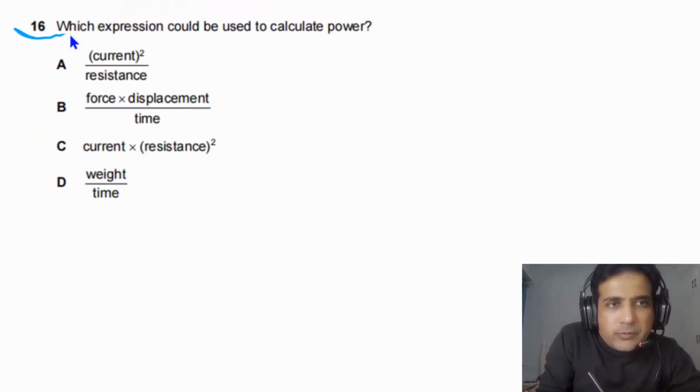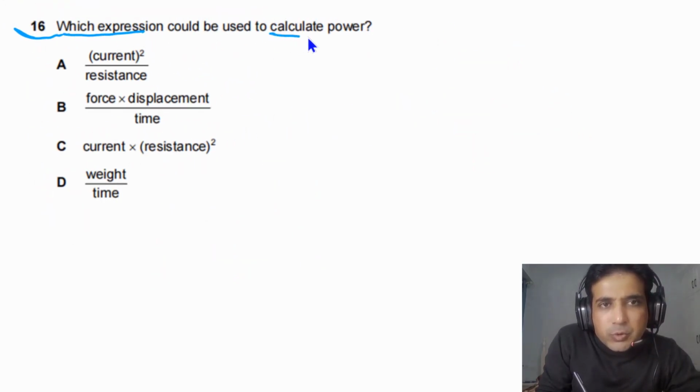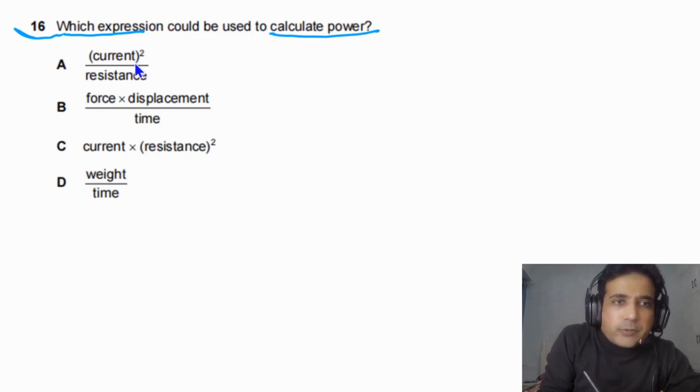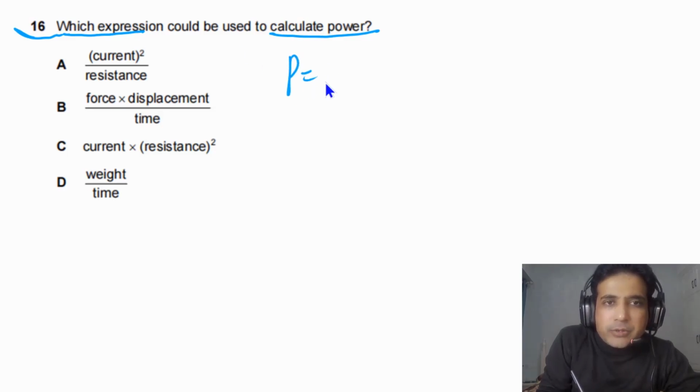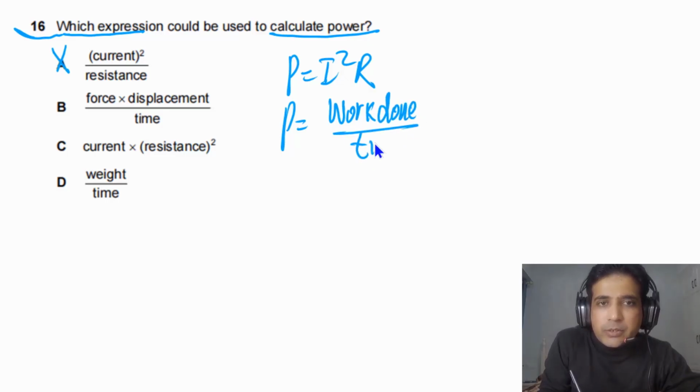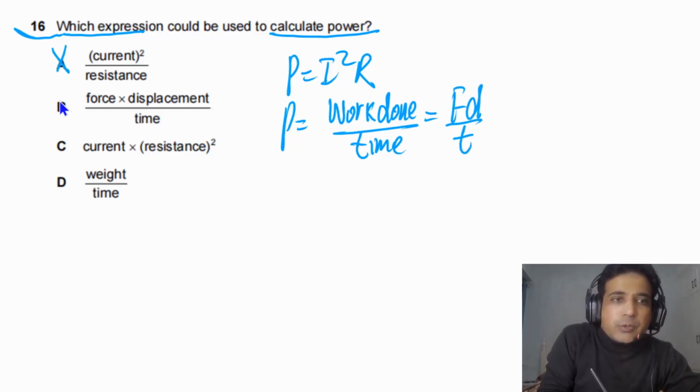For question number 16, we need to find out which expression could be used to calculate power. So simply we need to understand what the formula for power is. First one, this is not possible because power is equal to I squared times R. Power is also equal to work done over time. So we can simply say power is equal to work done over time, and work is equal to force times displacement, over time. So option B is possible. Current times resistance squared, not possible. Weight over time, not possible. So the answer for this question is B, quite straightforward.